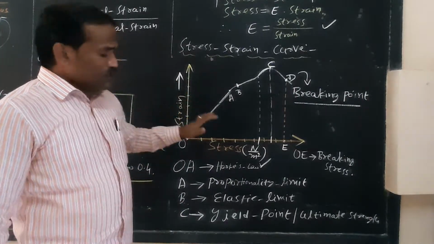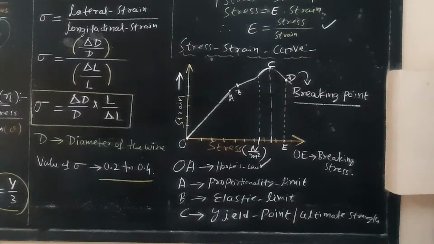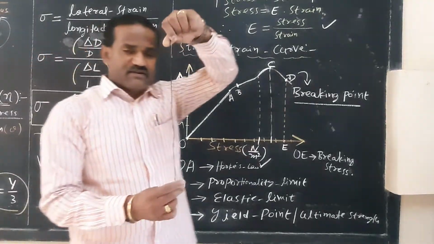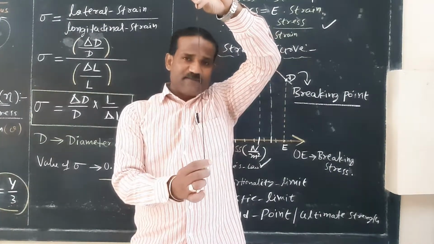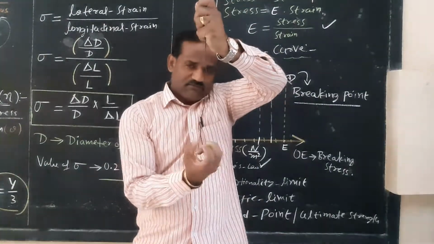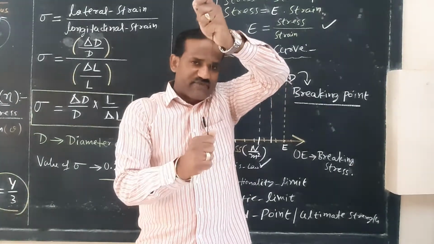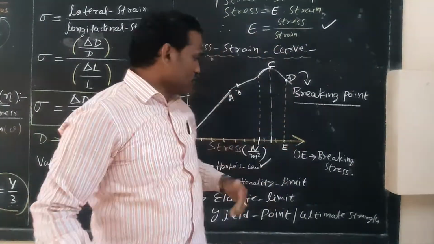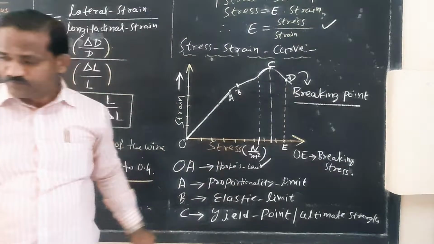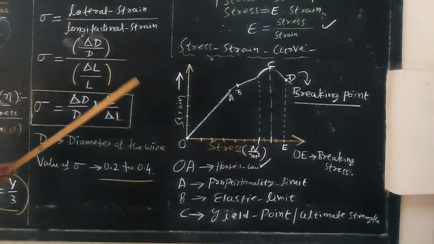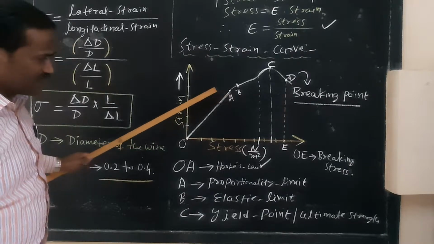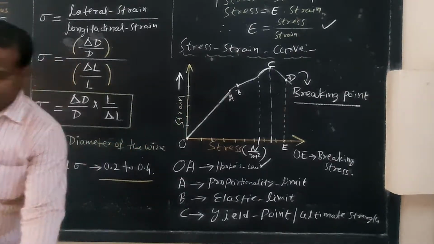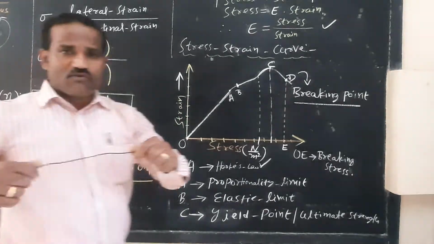So now if you plot a curve for stress versus strain, right? This is a wire, you keep on loading, you are suspending the load to the lower free end of the wire. So it means that you are increasing the stress. Up to the region O to A, stress is directly proportional to strain. From the region O to A, Hooke's law will hold good.